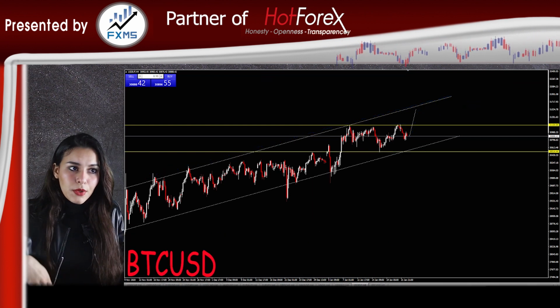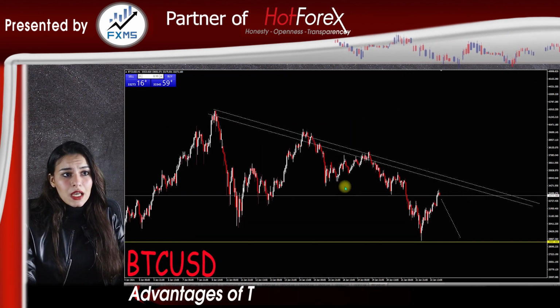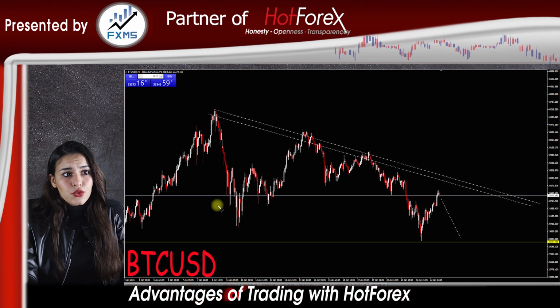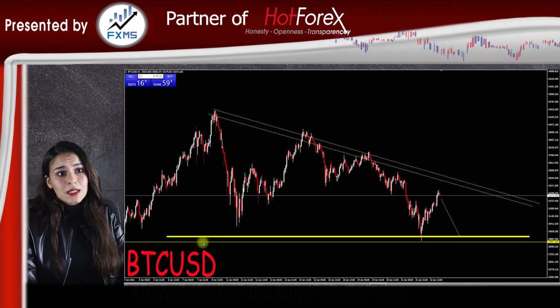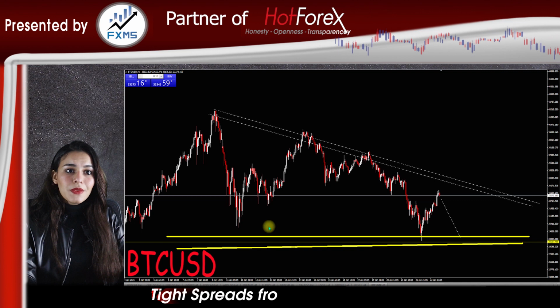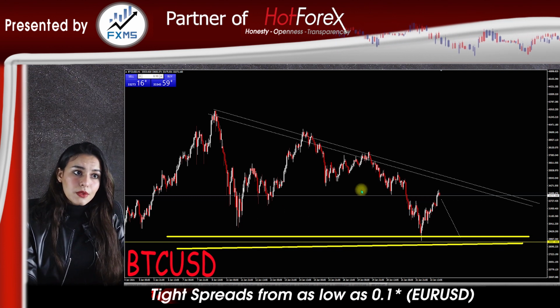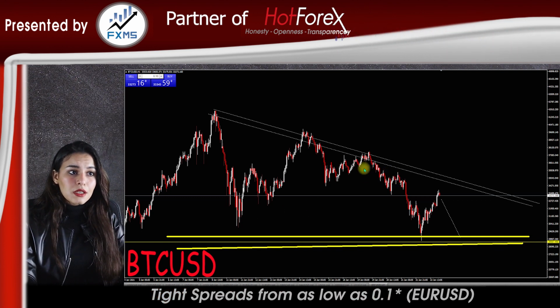30,513. Last one is Bitcoin. Bitcoin found a support at the 28,650 level, which has been a support twice before. Next resistance at